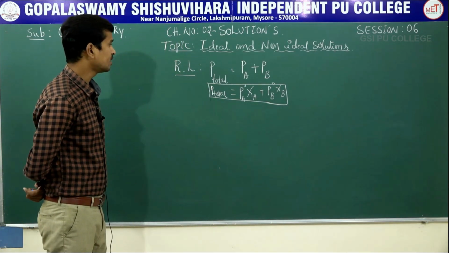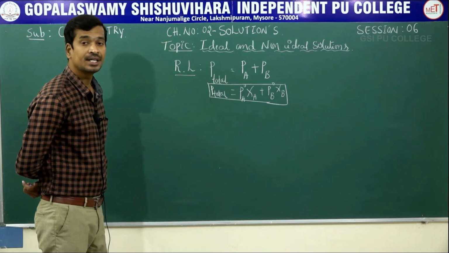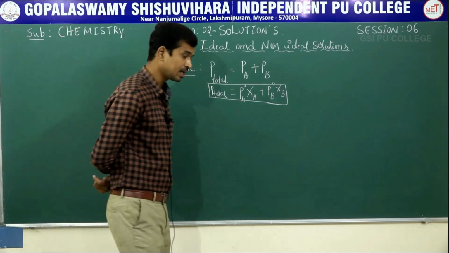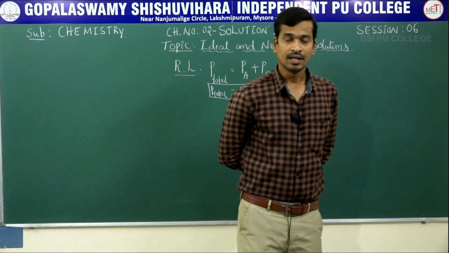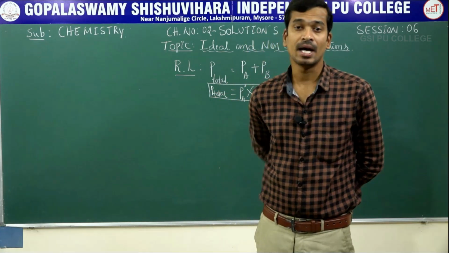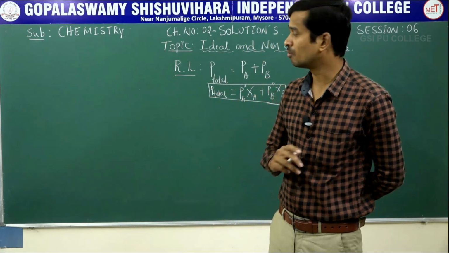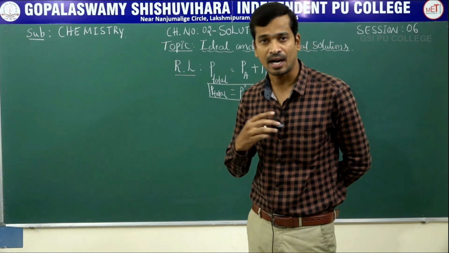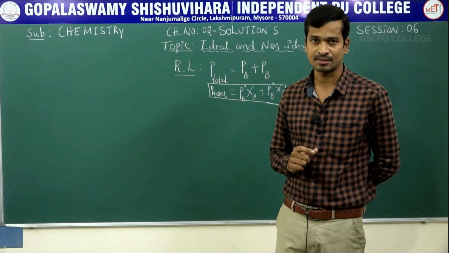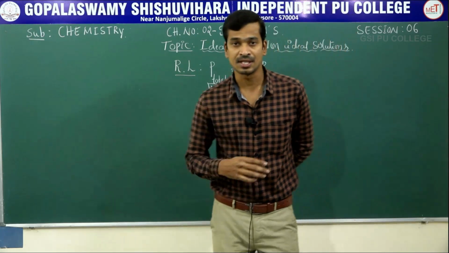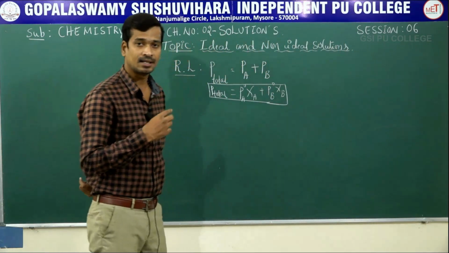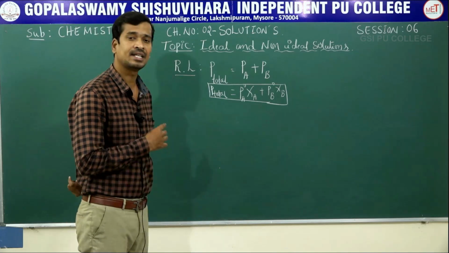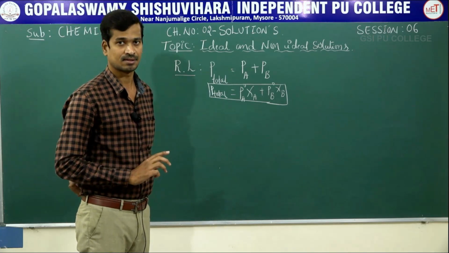Suppose you studied in first PUC what is meant by ideal gases and real gases. Ideal gases are imaginary gases which obey Boyle's law, Charles's law and Avogadro's law at all temperatures and pressures. Gases which do not obey these laws at any temperature are called real gases.